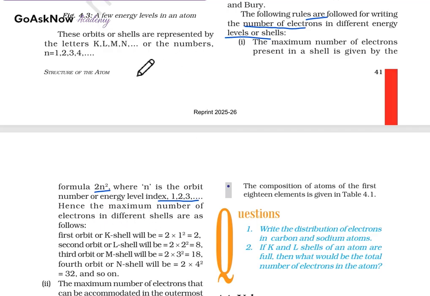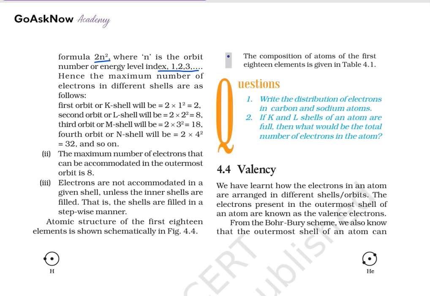Hence, the maximum number of electrons in a shell is as follows. For the K shell, n is 1, so it is 2 into 1 square, that means 2. For the L shell, n is 2, so it will be 2 into 2 square, which is 8. For the M shell, n is 3, so it's 2 into 3 square, which is 18. And for N, it's 2 into 4 square, which is 32, and so on. The maximum number of electrons that can be accommodated in the outermost shell is 8. Electrons are not accommodated in a given shell unless the inner shells are filled, so the shells are filled in a stepwise manner.